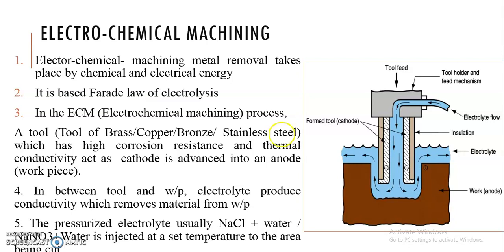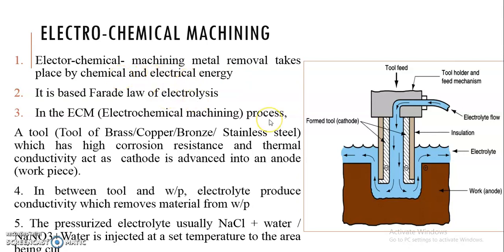See here, what is meant by electro, what is meant by chemical, what is meant by machining. Everybody knows machining is nothing but a removal of material, and chemical means with the help of chemical energy, and electro means with the help of a spark. So electrical energy plus chemical energy will remove the metal from the workpiece. That's why in electrochemical machining, metal removal takes place by both chemical energy and electrical energy.